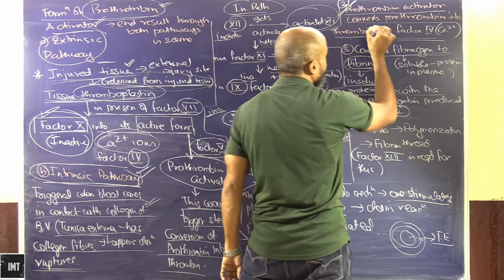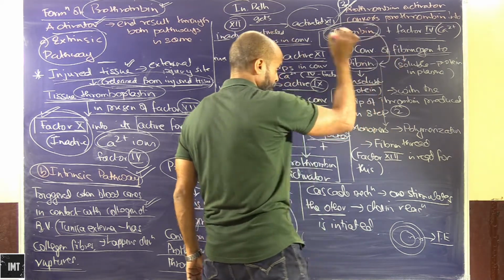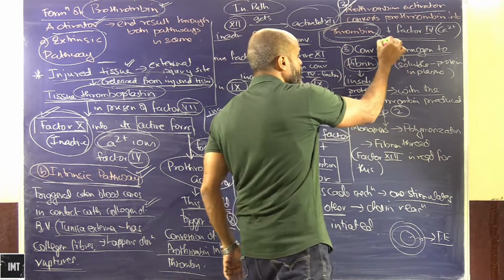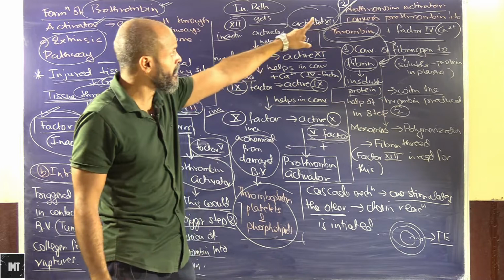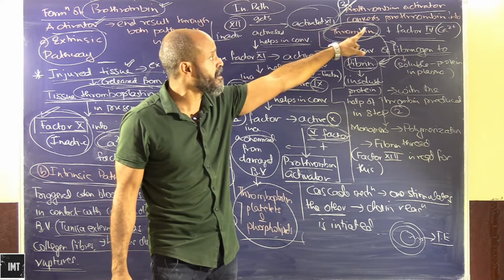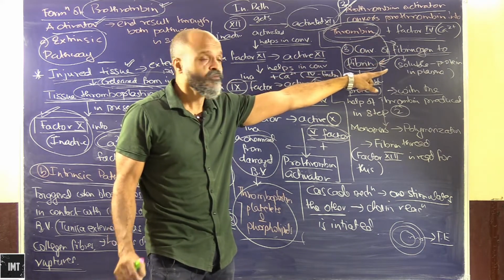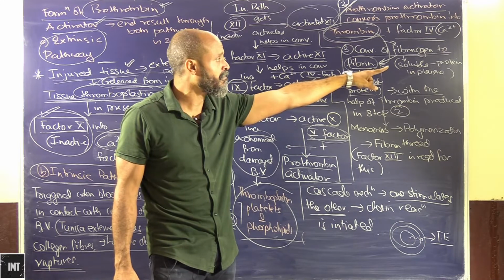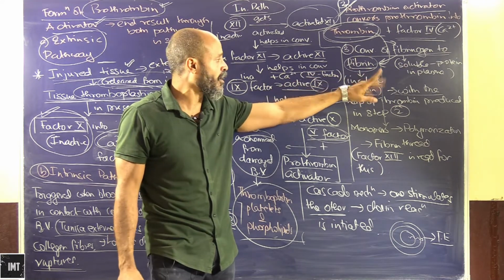So thrombin, which is produced by prothrombin activator in step number 2, will help in the conversion of fibrinogen, the soluble protein in the plasma, into an insoluble form, fibrin.